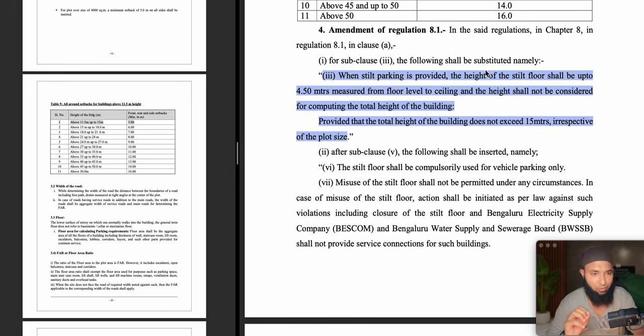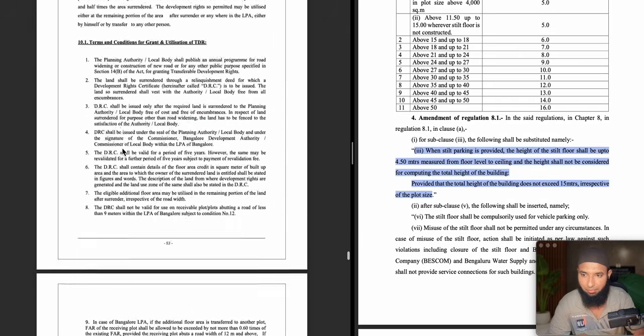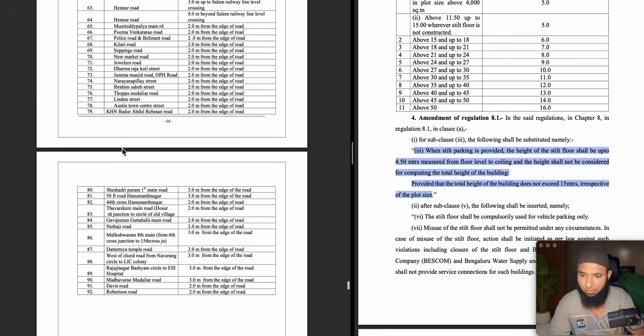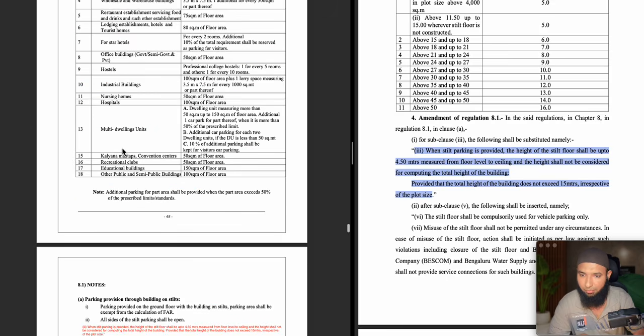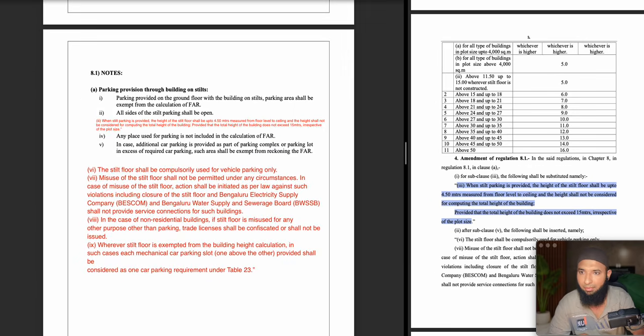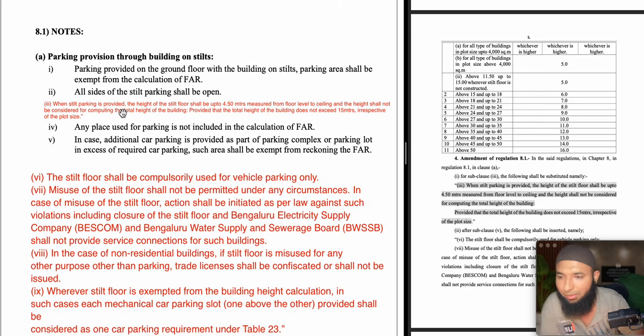So where is it going to get substituted? Let's go to our zonal regulation, where we have to go to 8. It is a little far away. Where is 8? We are now at table 26. Okay, we went too far. Here I have just added details for your easy understanding. So we have replaced subclause 3 with this. So what was there before, you can see now.